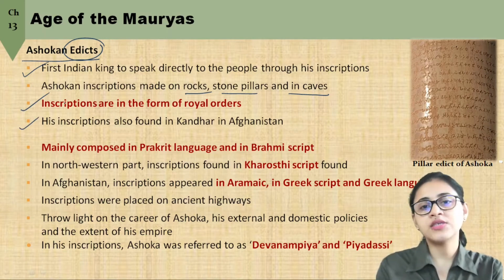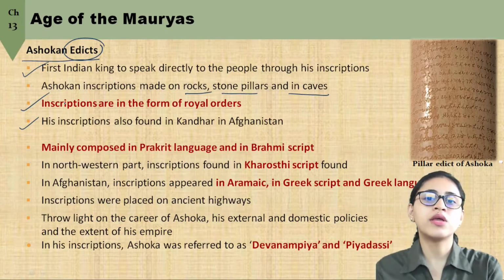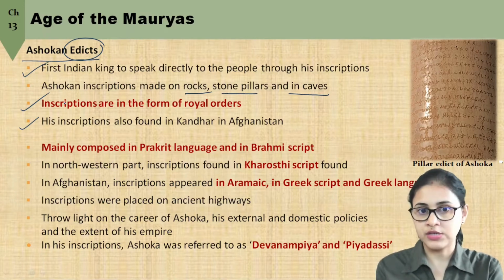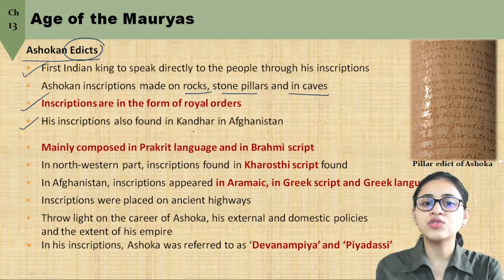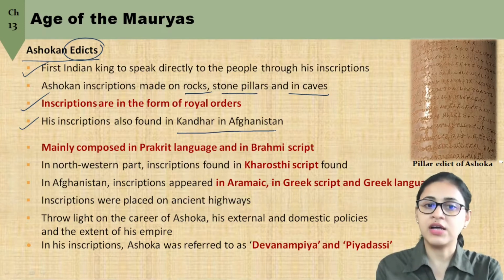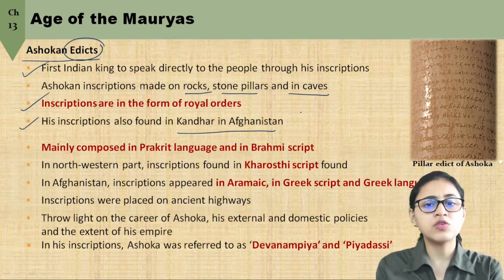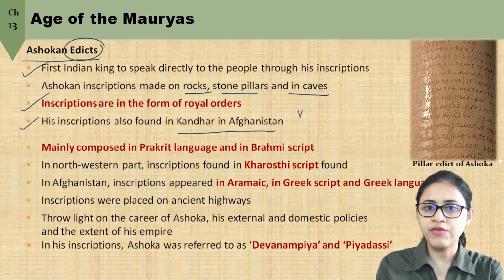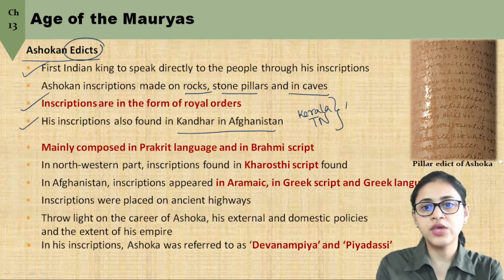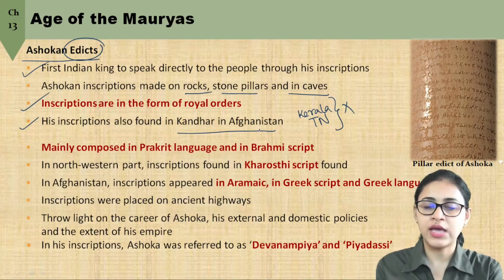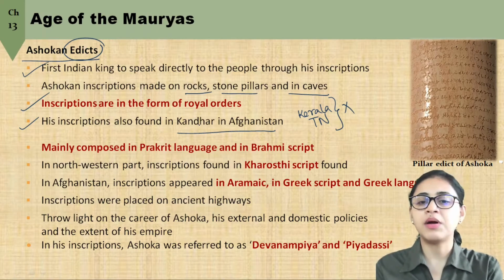His inscriptions are found in major parts of the subcontinent, and not just that, they are also found in Kandahar in Afghanistan. In the Indian subcontinent, they are found in almost all the places, but they are not found in Kerala and Tamil Nadu. In other places, almost a major part of the country, we find them.